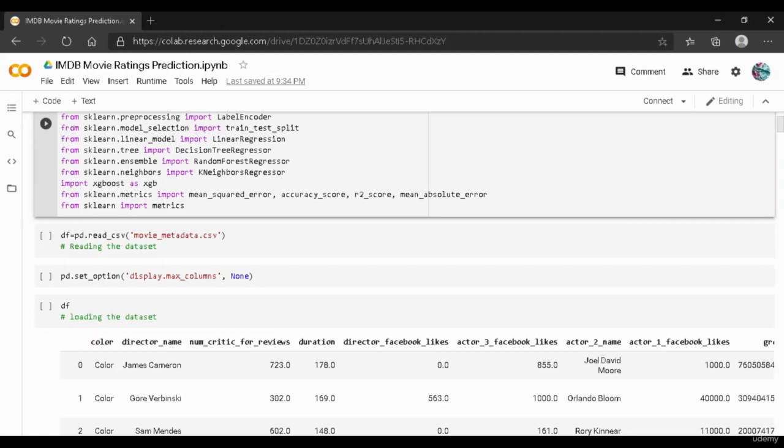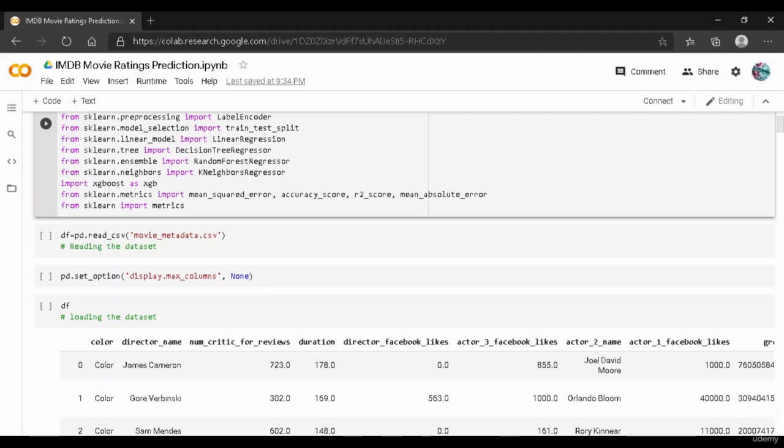And the next import over here is the k nearest neighbors regressor. KNN regression is a non-parametric method that, in an intuitive manner, approximates the association between independent variables and a continuous outcome by averaging the observations which are in the same neighborhood. So this is our KNN regressor.